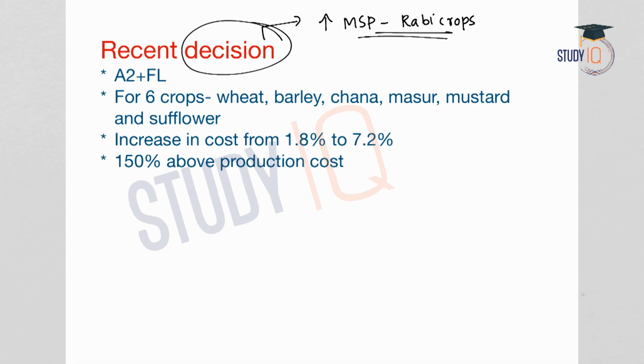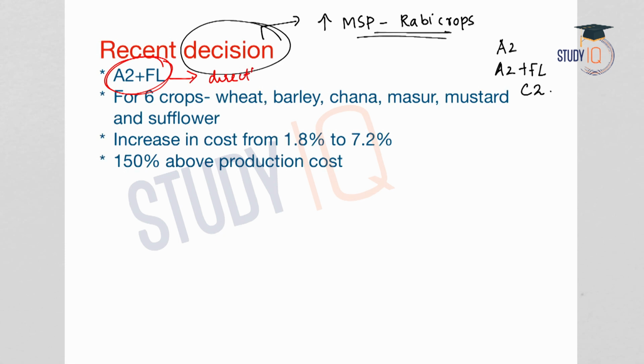We have seen that under the Swaminathan formula there are three types of cost estimation. The first one is A2, second one is A2 plus FL, third one is C2. So, which one is applied in the recent decision? In the recent decision, the government has adopted the second one, that is A2 plus FL. That means the cost incurred by the farmer directly on expenses like rentals, labor charges, pesticides, fertilizers, seeds, fuel, etc. plus the family labor charges or the value of family labor. So A2 plus FL has been adopted in the recent decision.